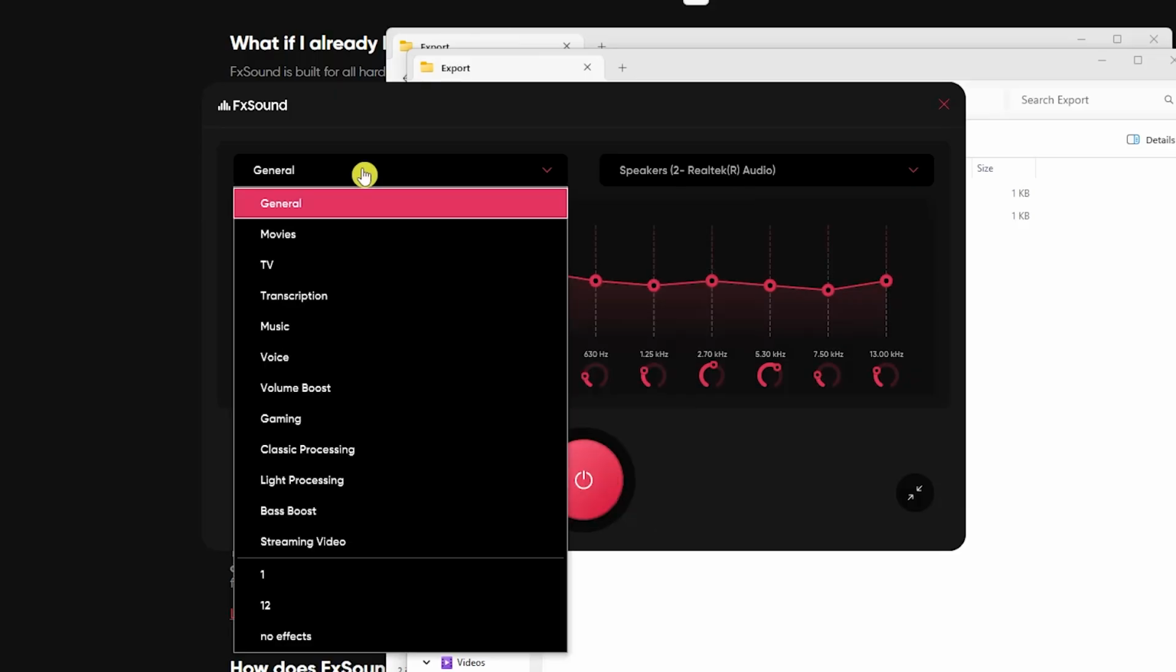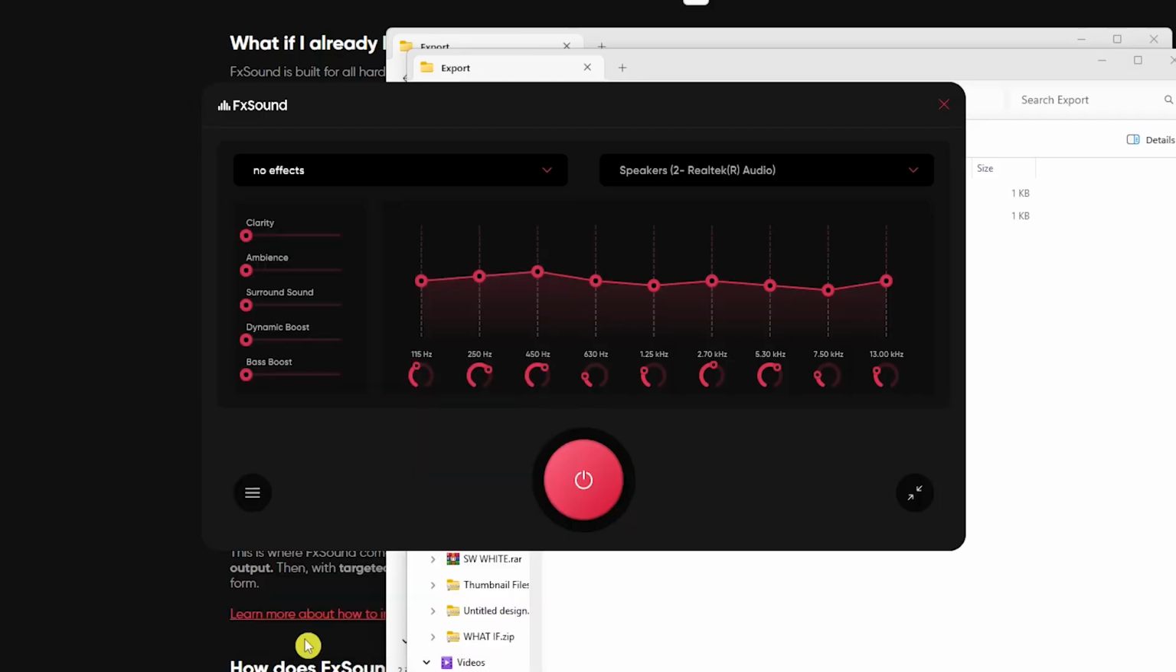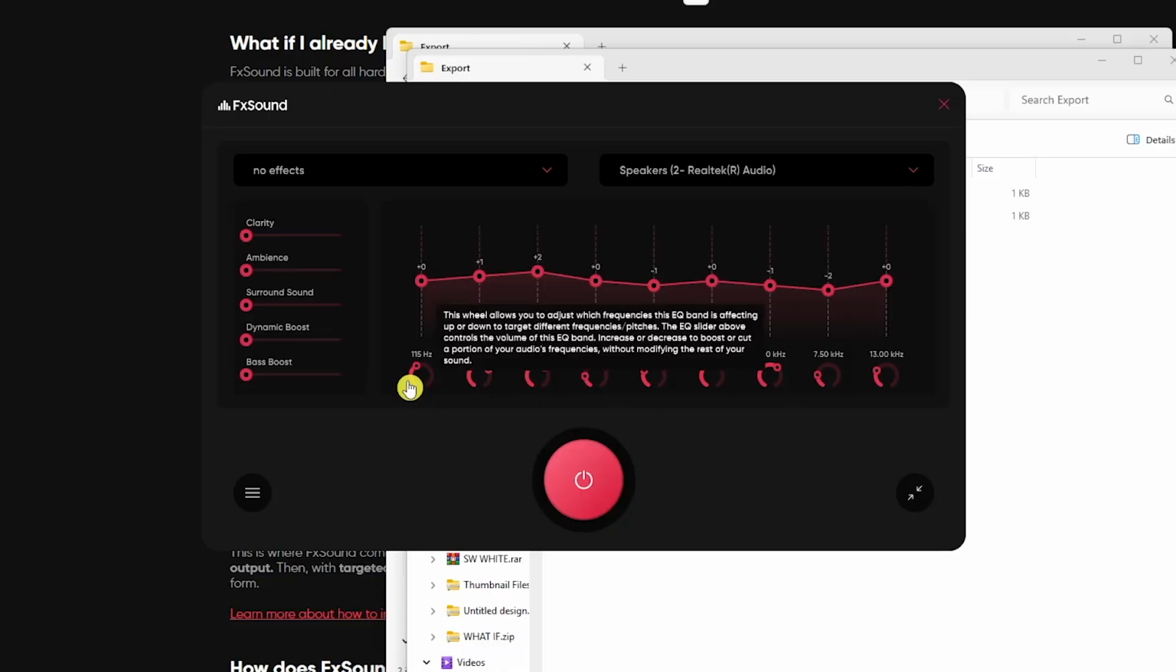And now we should see that right here under the list of presets, which is this one. Now I can click on it and it has now been loaded just like that. And that's how you can import a preset in FxSound.